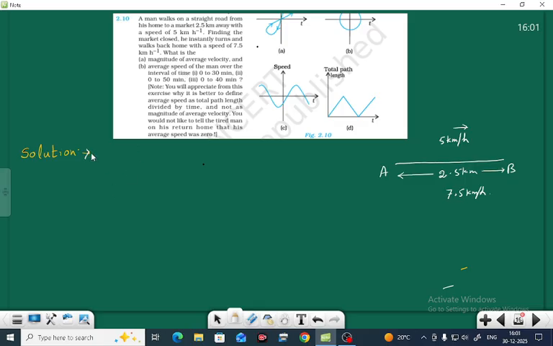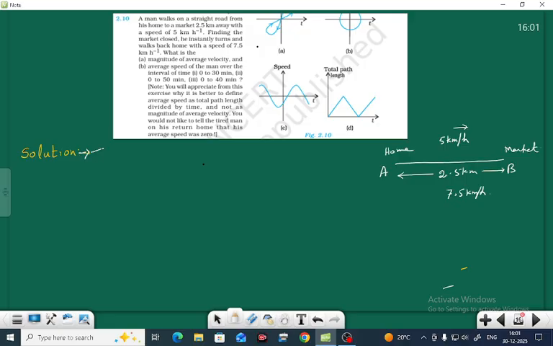So first of all, we will find how much time it takes to go from A to B or B to A. We are writing the time taken by the man to reach the market from home.